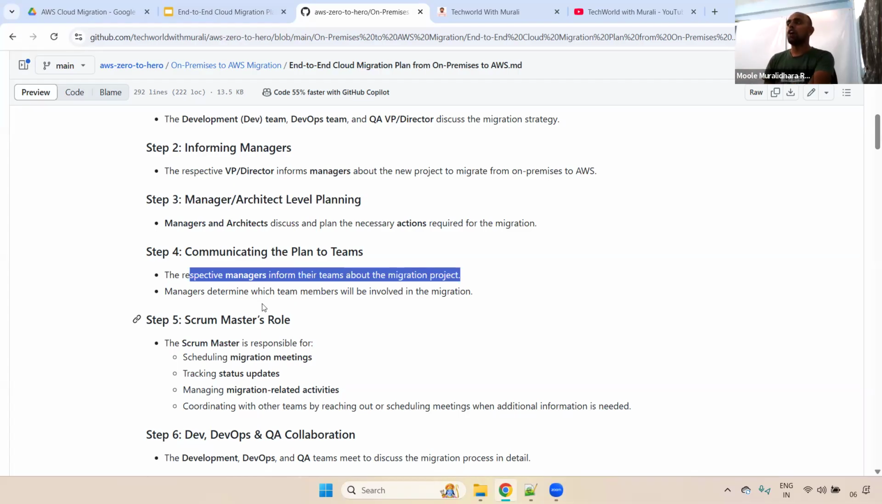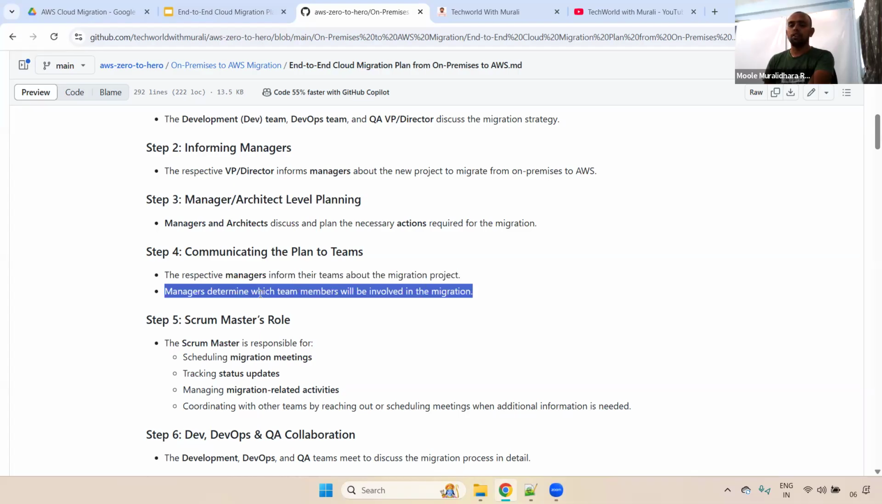Here you have to remember guys, usually, if you are working in one of the organizations, there we have a DevOps team. For example, if we have 15 members in the DevOps team, all 15 members won't work on the migration. So the manager or team lead will decide who is going to be involved in this migration project. They will assign a few team members who will be involved in this migration. Okay, step 4 is completed.